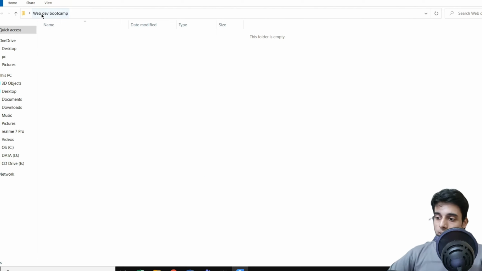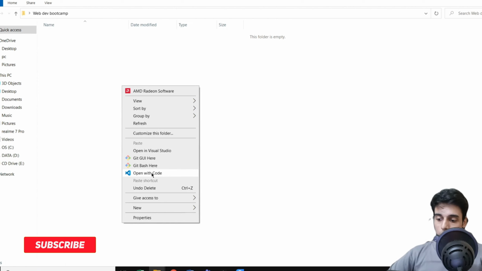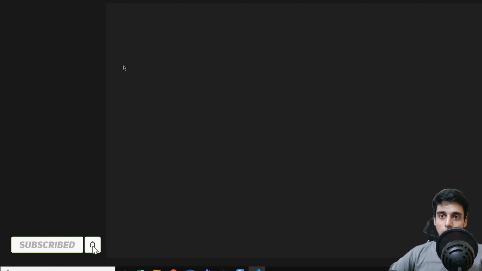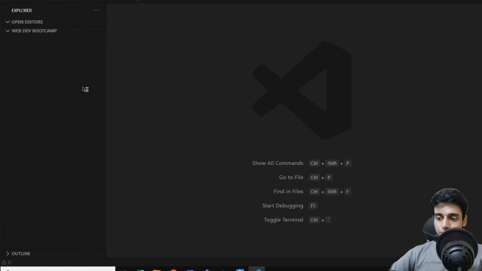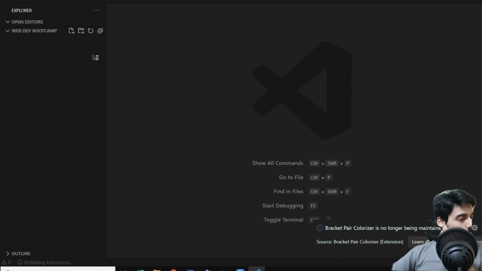So I've already created a folder that is Web Dev Bootcamp in my desktop. So I'll open my VS Code in this directory. There's two options which I've already discussed. One, you can right click and select open VS Code, and the other is to hold your shift key and then right click, and then you'll need to type code space dot, right? So now we have an empty VS Code.